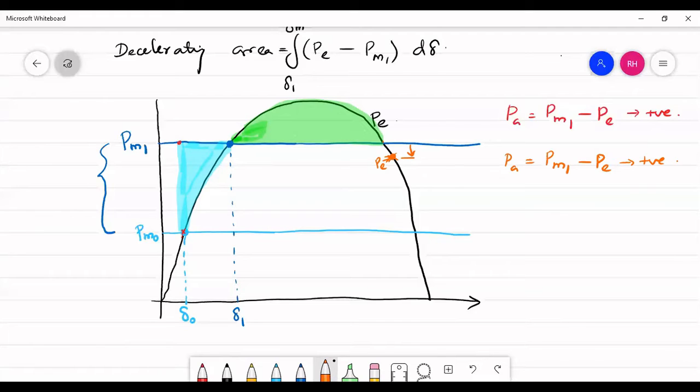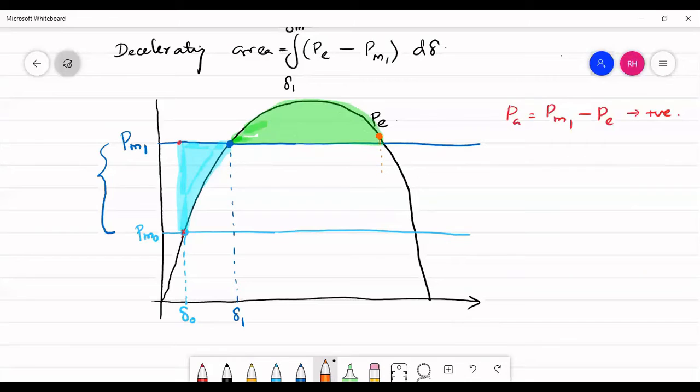Your rotor is going to accelerate and your angle is going to increase. So there is no possibility for deceleration. And we don't want this to happen. And hence, only when your rotor angle is less than this value, there is a possibility for deceleration.